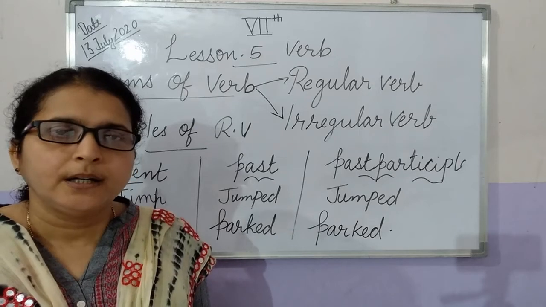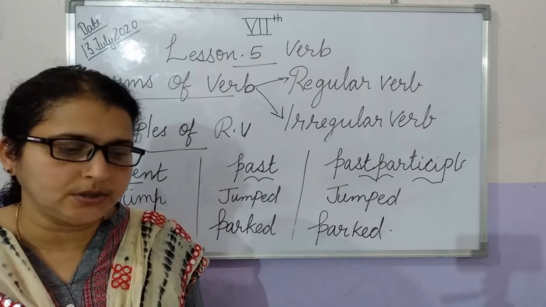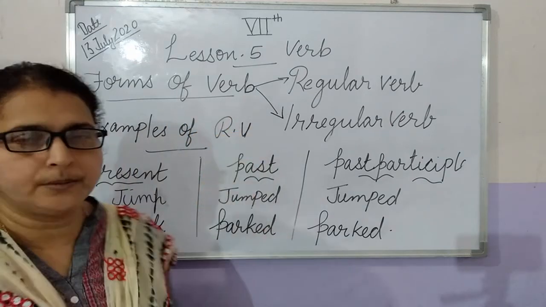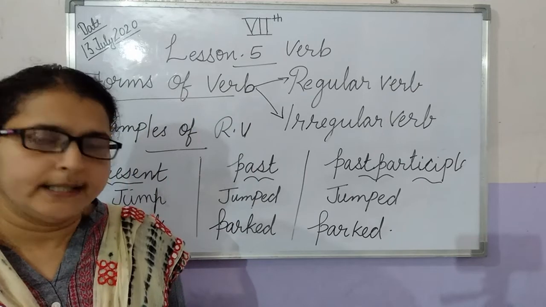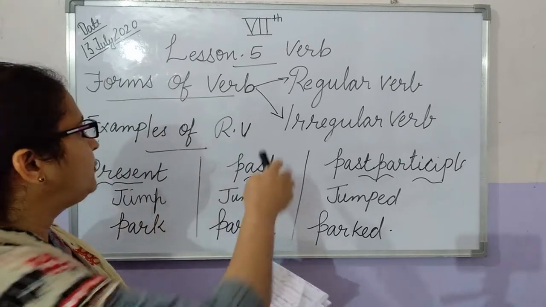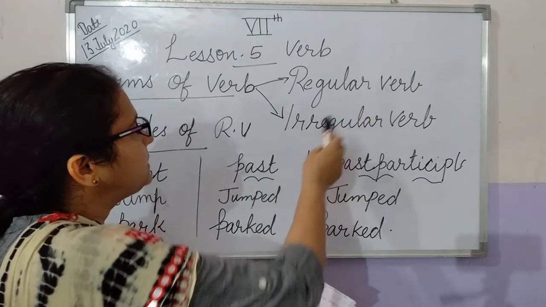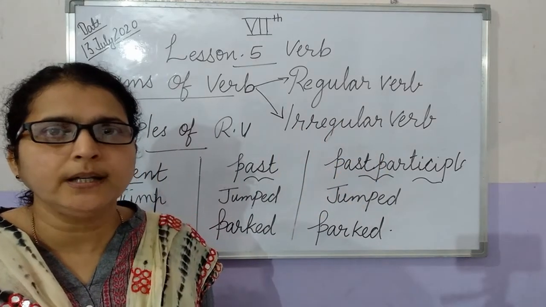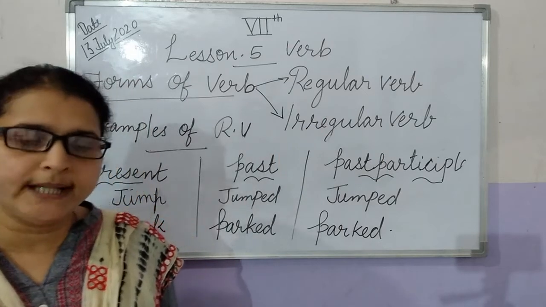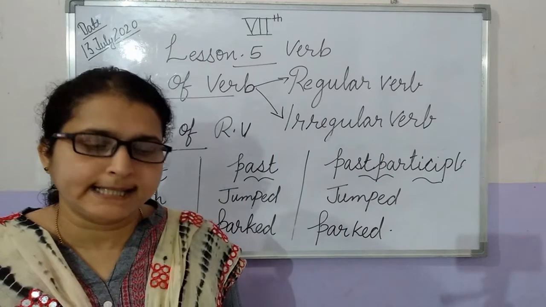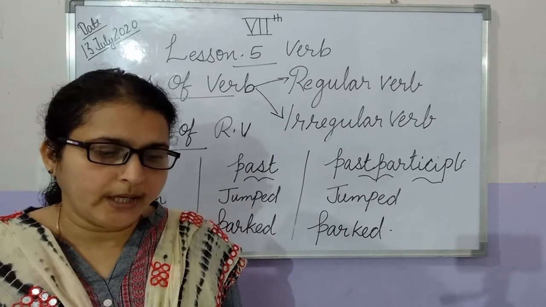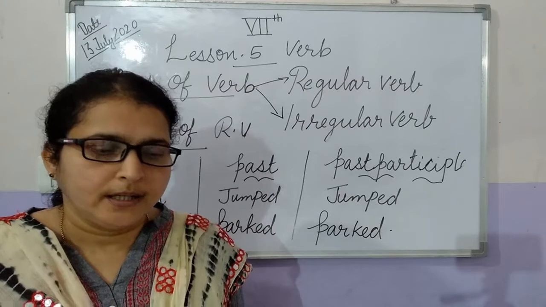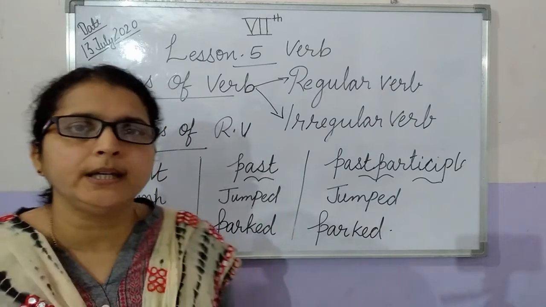And today we are discussing the forms of verb. There are two types of forms of verb, that is a regular verb and an irregular verb. So today we will discuss what they exactly are, how they are formed, and what the difference is between the regular verb and irregular verb.